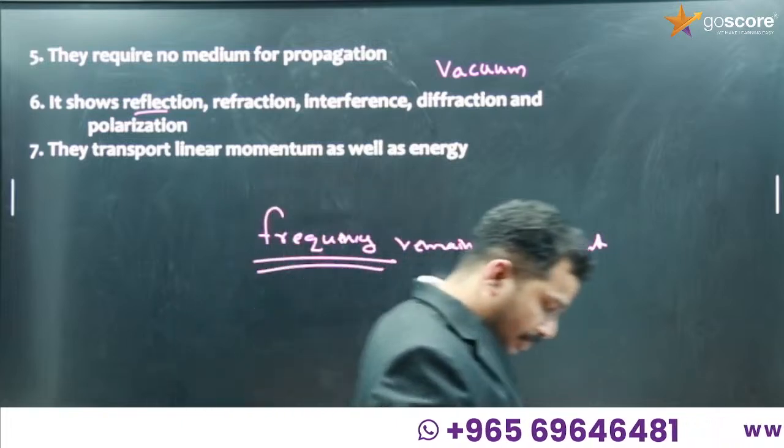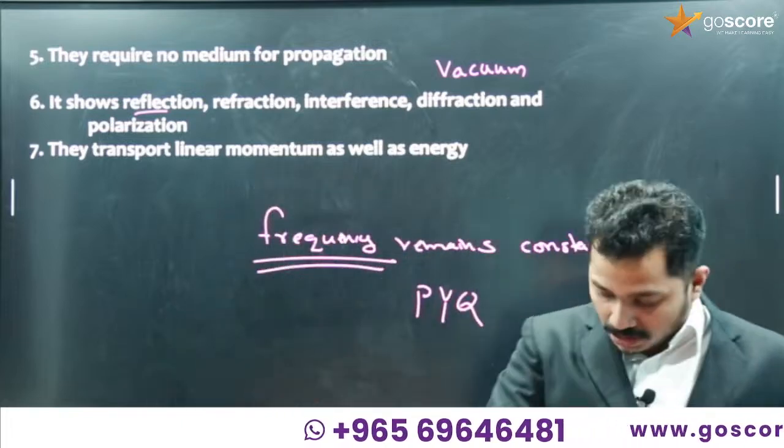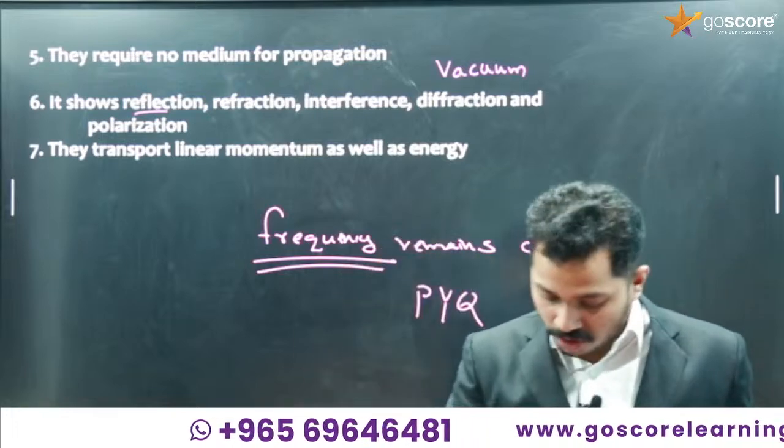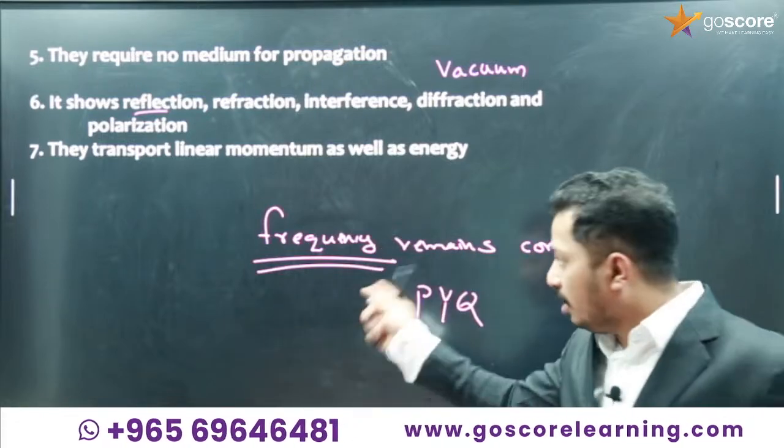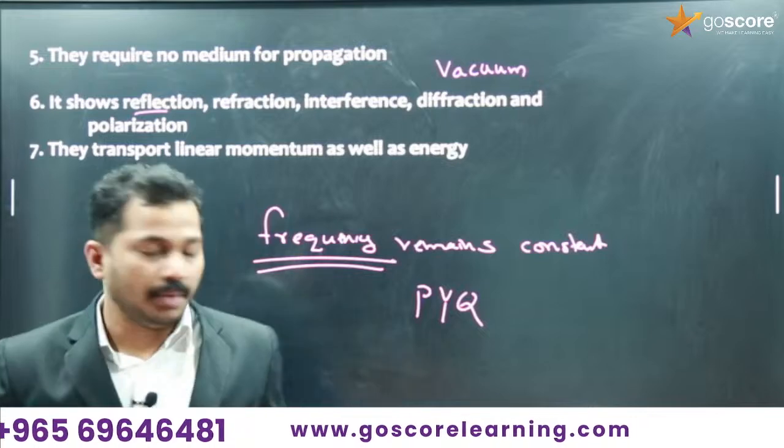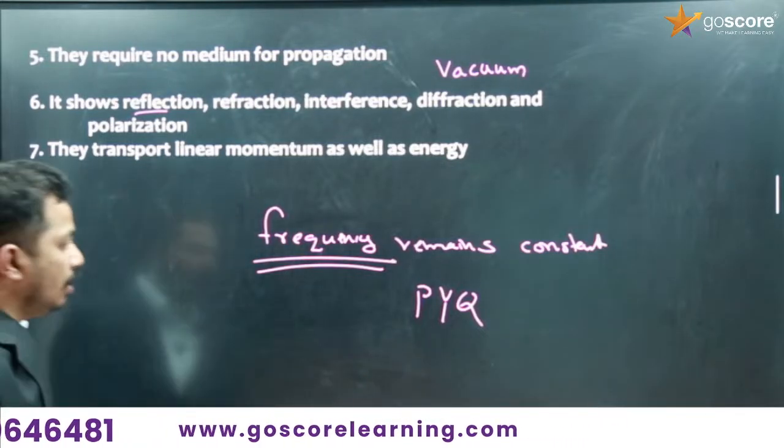Whenever light enters from one medium to another, its velocity changes. Obviously its velocity changes, its wavelength changes, and frequency remains constant. Okay, its frequency remains constant. Listen, previous year question, don't skip this point.